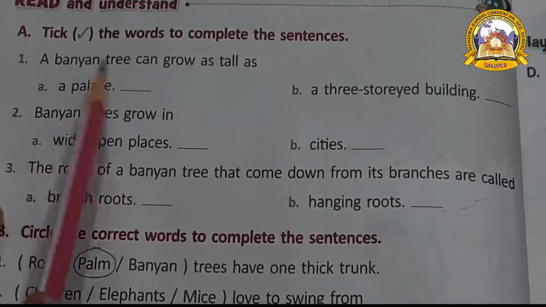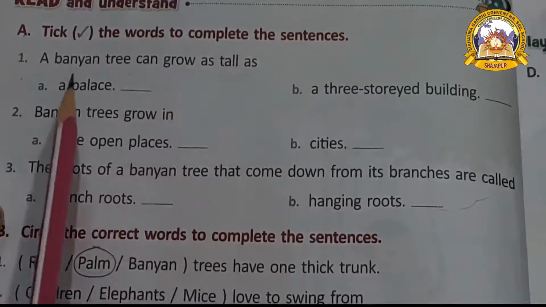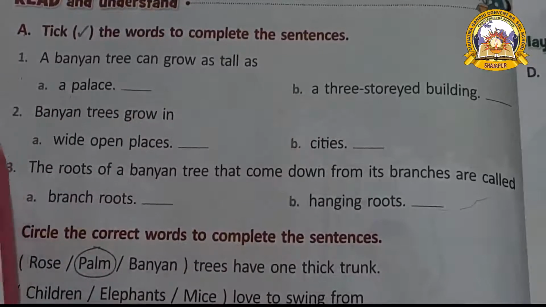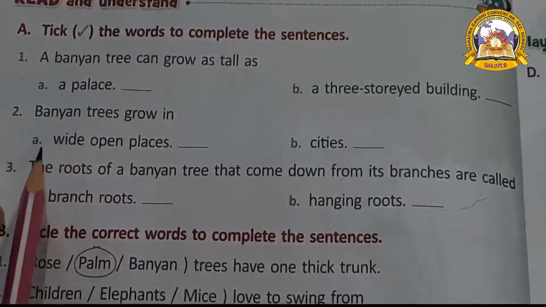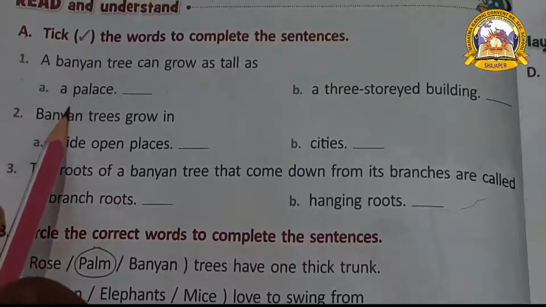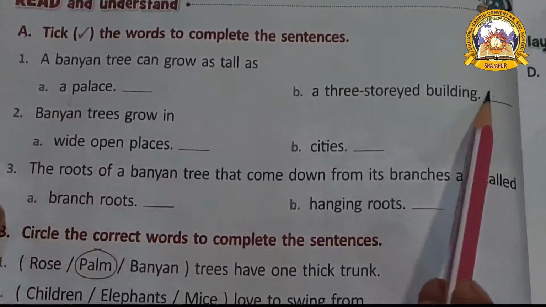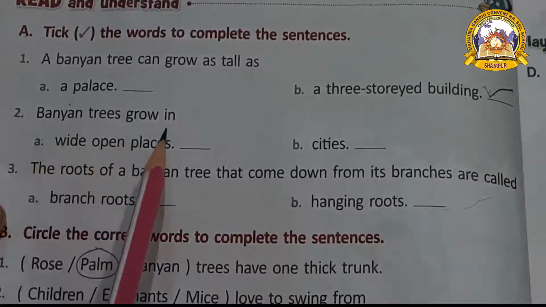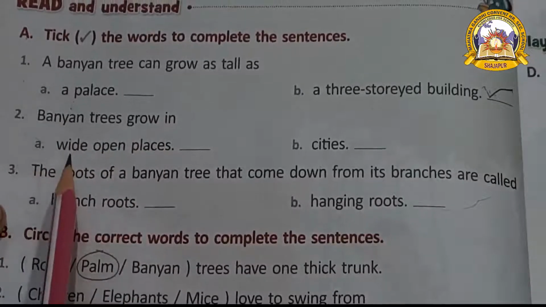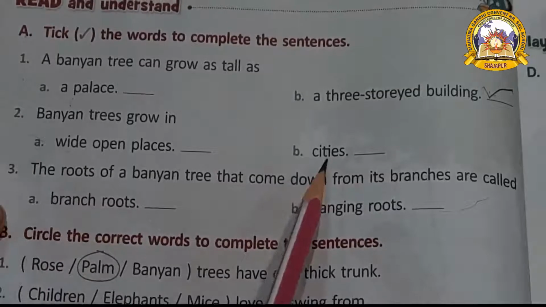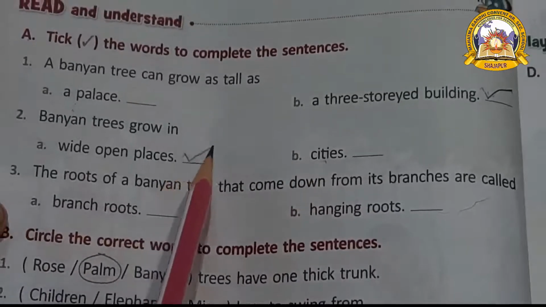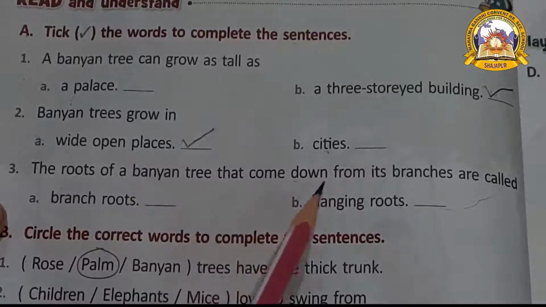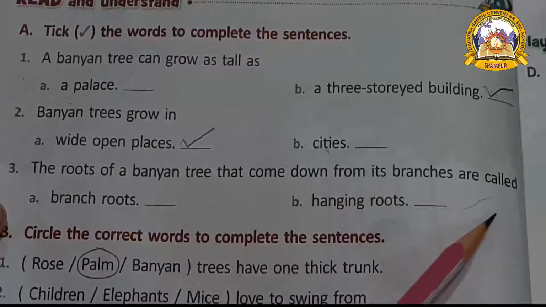First question, a banyan tree can grow as tall as a palace or a three-storied building. The banyan tree will grow like a three-storied building. Yes or no? So tick on it. Banyan tree grow in wide open places or in cities? In wide open places. The roots of banyan tree that come down from its branches are called.